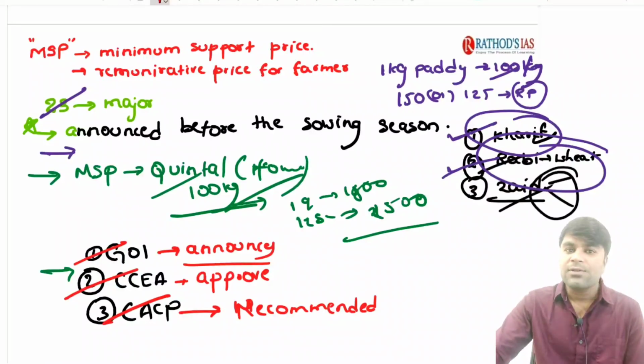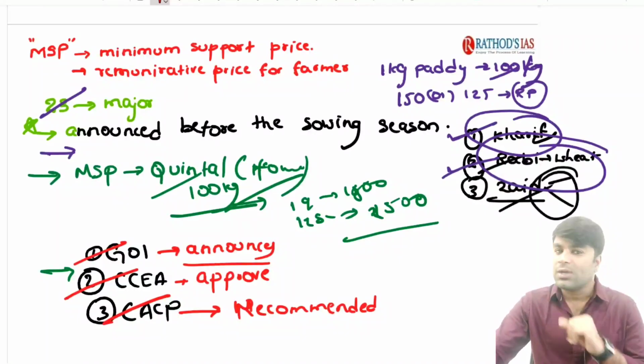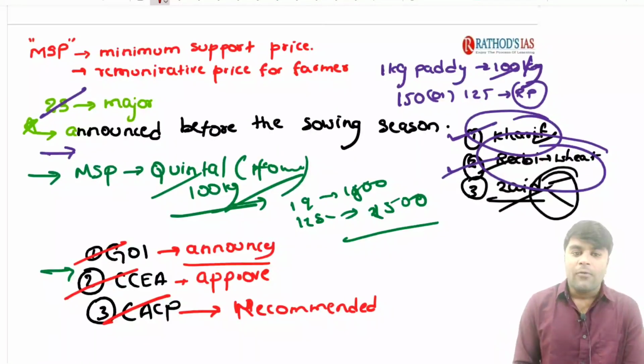Now, MSP is announced for 23 major crops in India currently. Now, 23 major crops includes both the Kharif crops and Rabi crops. As I said, MSP is announced before the sowing season. Automatically, it means MSP is not announced once in a year. It would be announced at least twice a year. Right?